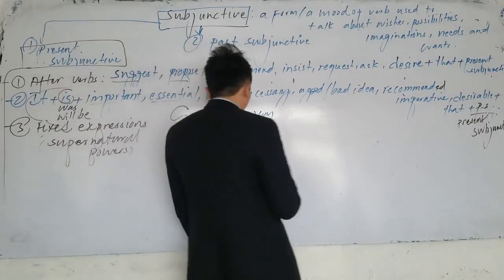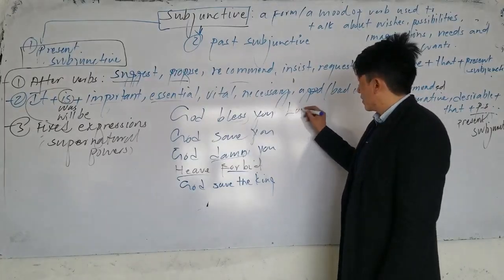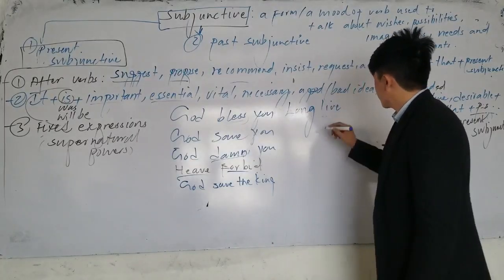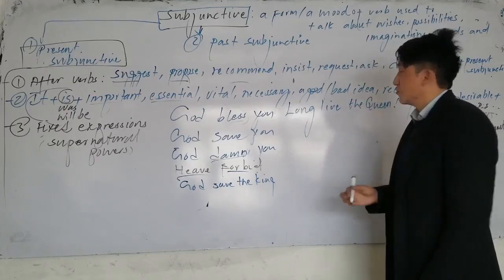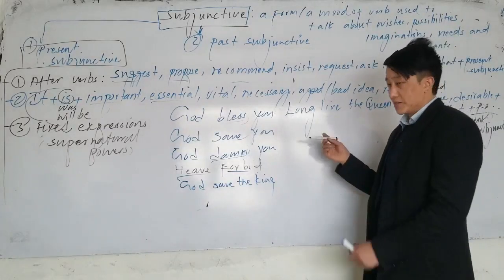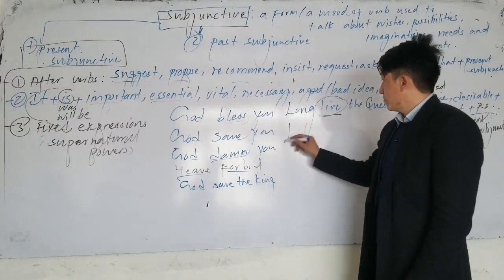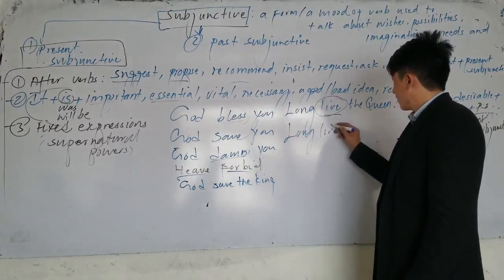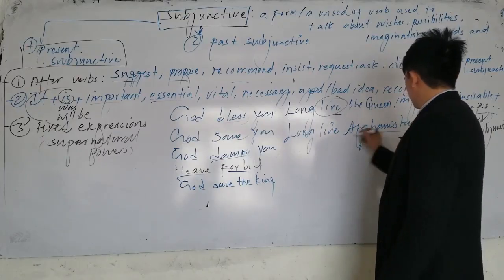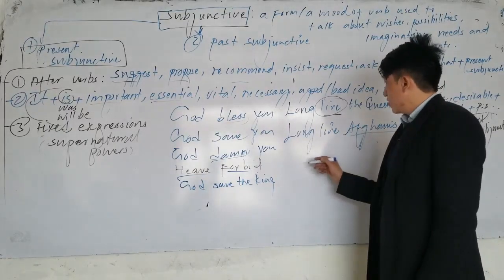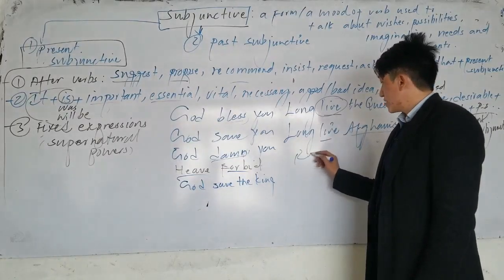Or another expression. Now the other expressions we can say, long live. Look, long live. For example, the queen. If you have any queen, do we have any queen? It's an expression. Okay. Long live. What is subjunctive here? Long live. Or we can say long live, for example, Afghanistan. Or the people. Long live the president, okay? So here, which one is subjunctive? Live, okay? Or we can say rest in peace.